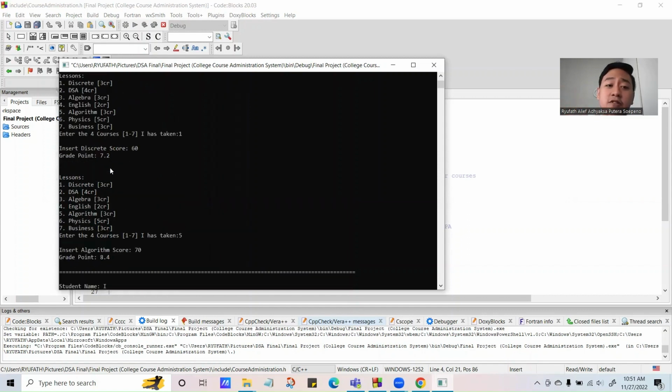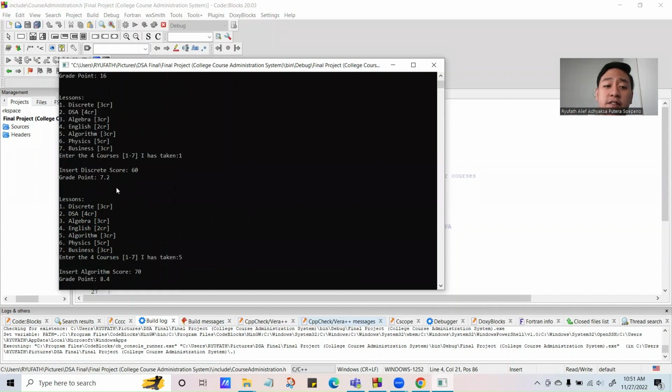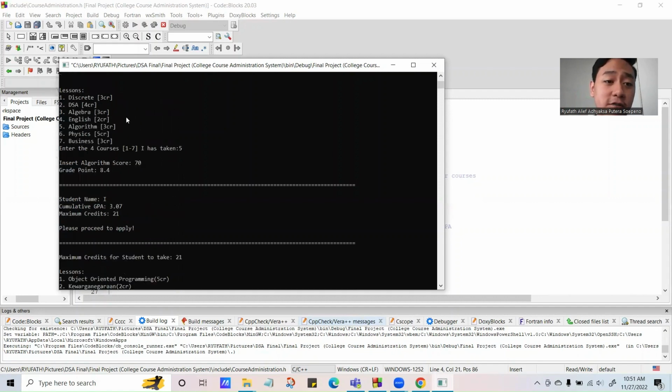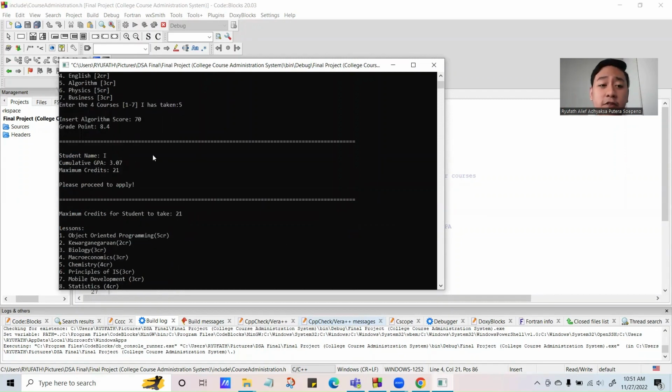And then after the algorithm course, it will then total 8.4 plus 7.2 for the discrete course because it's a stack data structure. Therefore, it's taking the last one that is in out first. The second last was discrete, and it will follow and so on. And therefore, we will get the cumulative GPA, which is 3.07.